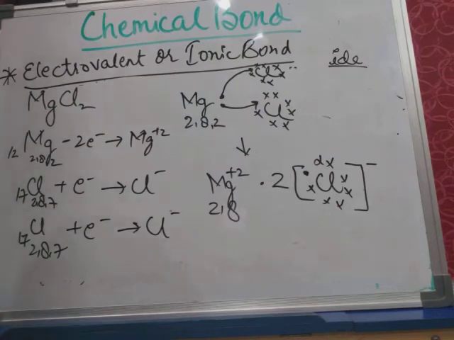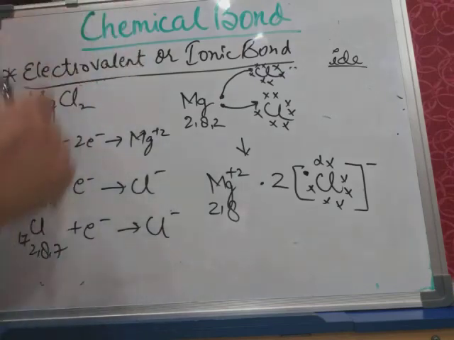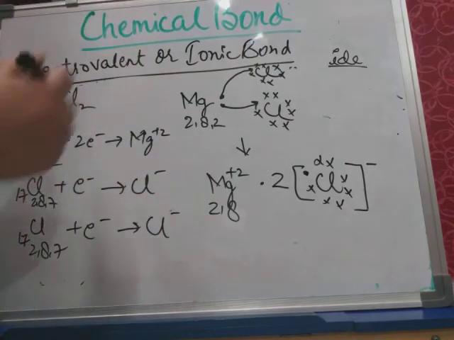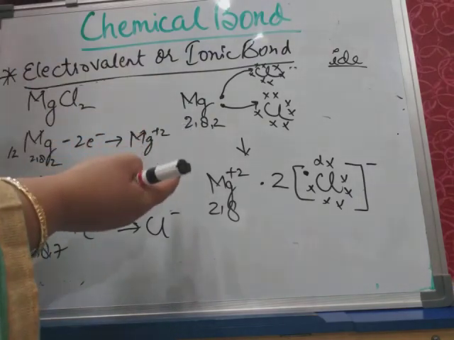So this is how ionic or electrovalent compounds are formed, and in our next class we'll study covalent bonds. What we have studied today is that a chemical bond is a type of interaction formed between 2 or more atoms.